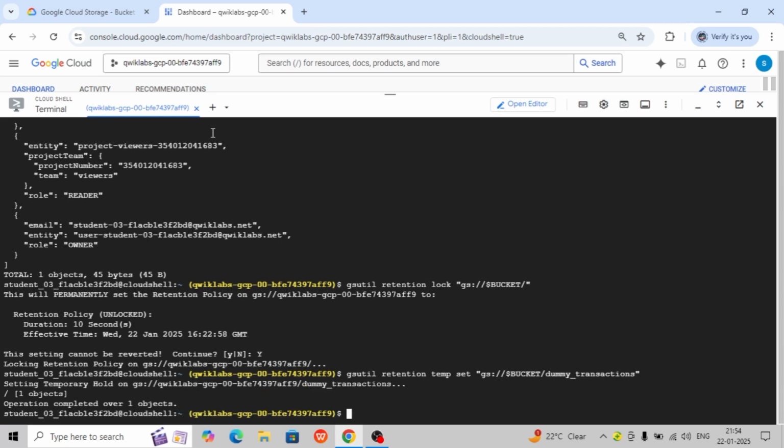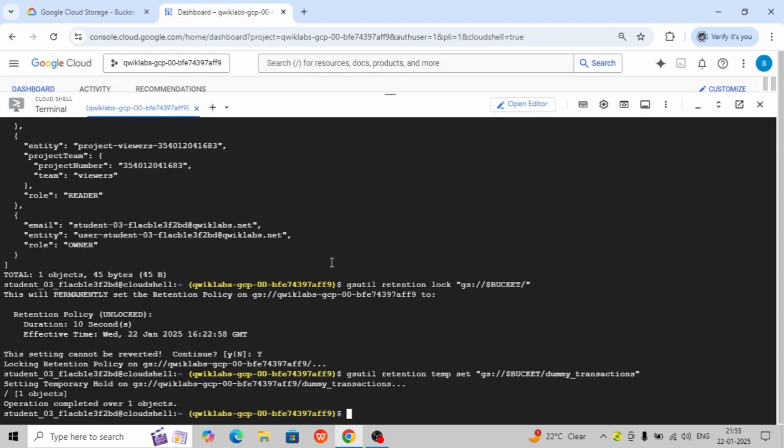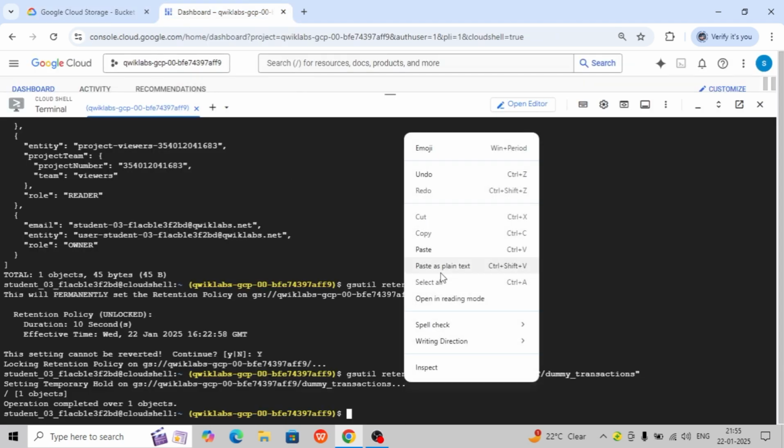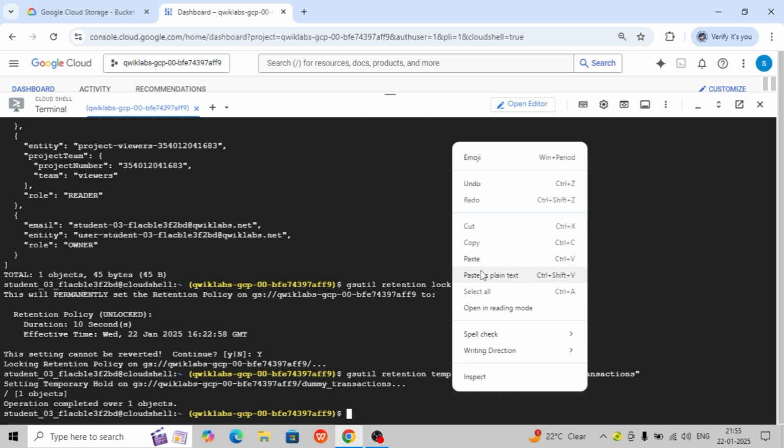Let's wait. Yep, it's executed. Let's continue with the second step. Delete operations are not possible unless the object is released from the hold. So let's attempt to delete, and try to use this command now. We need to replace the temporary hold on objects. It is setting the hold on this one. So let's release first.